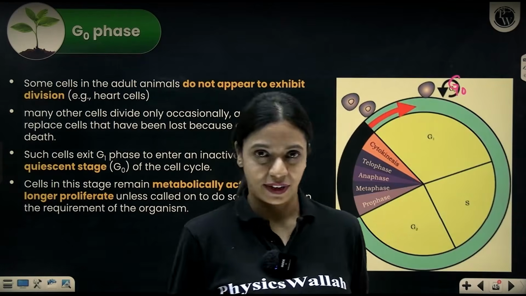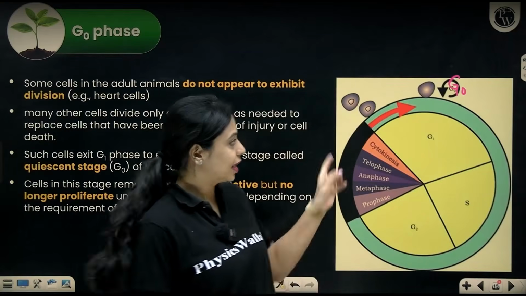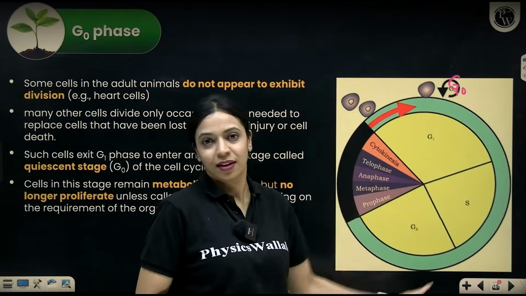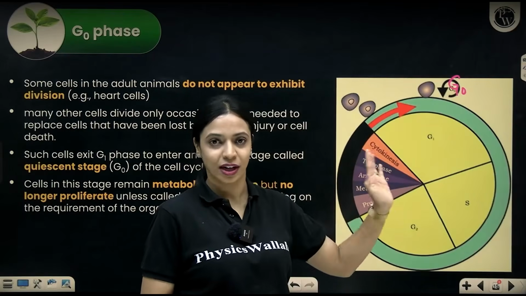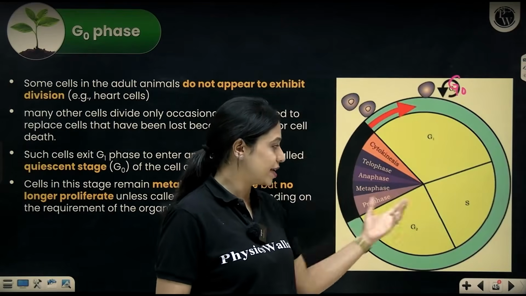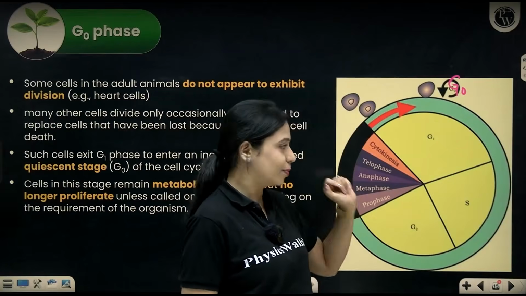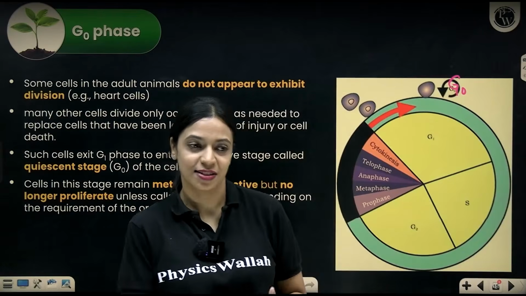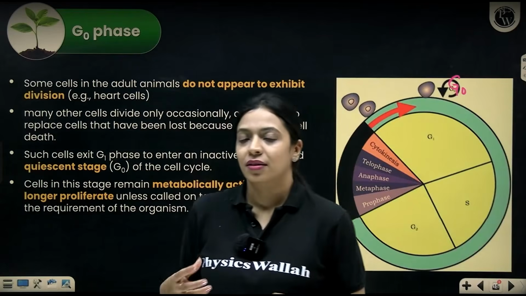So, if a cell is not dividing, which phase is it present in? If it's a constantly dividing cell, then it will keep going through these phases repeatedly in the cycle. But if a cell has not divided in a long time, it has stopped undergoing cell division, where exactly is it? Is it in G1, S, G2? It can't be in S or G2. What basically happens in such cells is once it gets differentiated it grows.